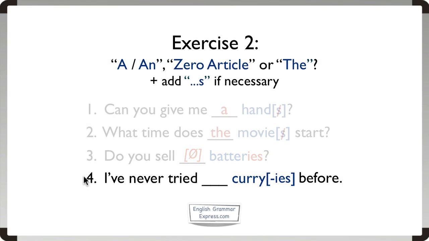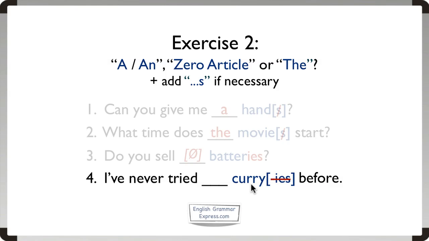Sentence number 4 now. I've never tried something curry before. As before, first question, what is the noun? And that's curry here. Next, are we talking about curry in the singular or in the plural? Now, curry is usually uncountable, so we can't put it in the plural. Next question, are we talking about curry, which is uncountable, in general or in particular?